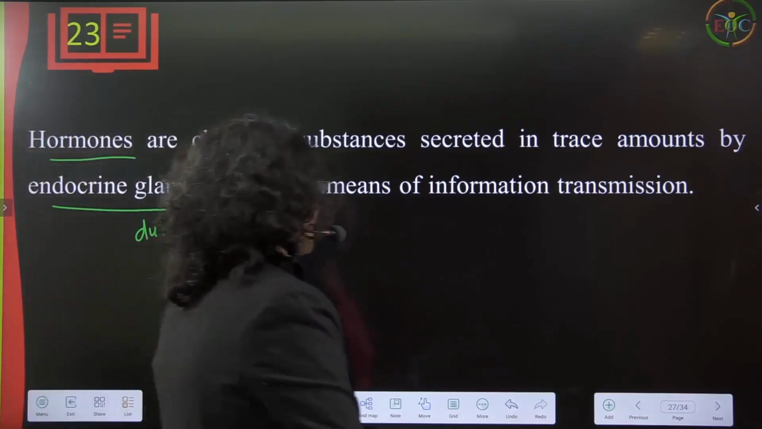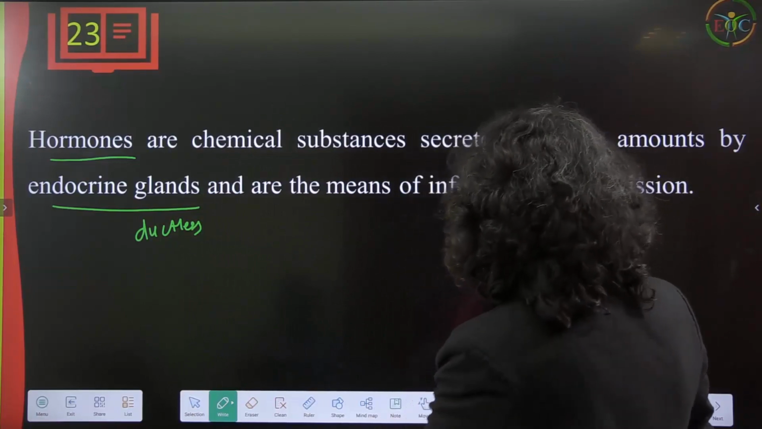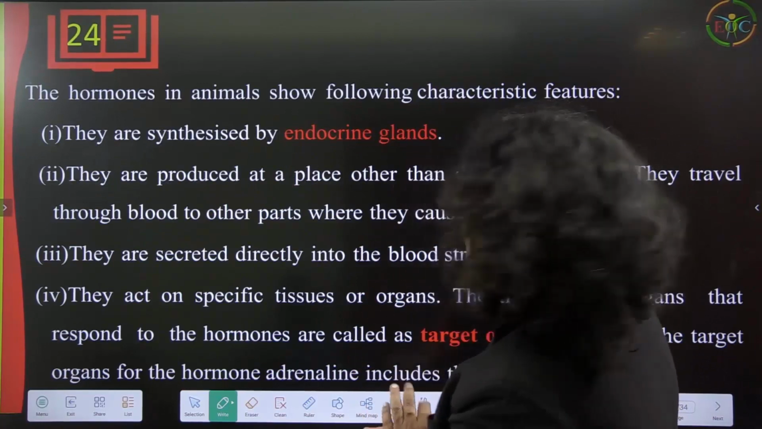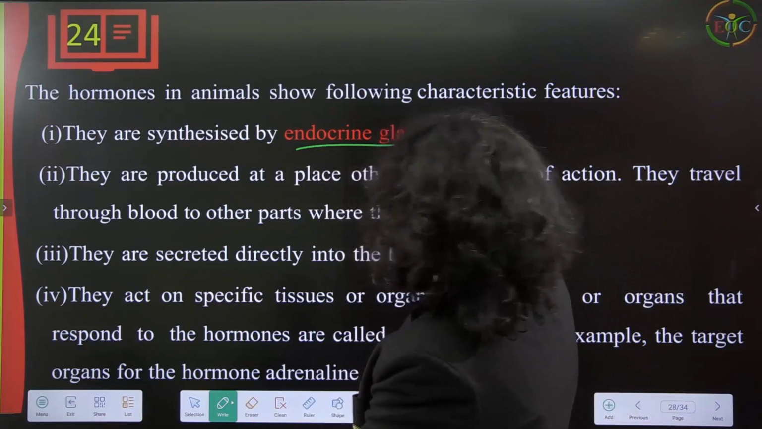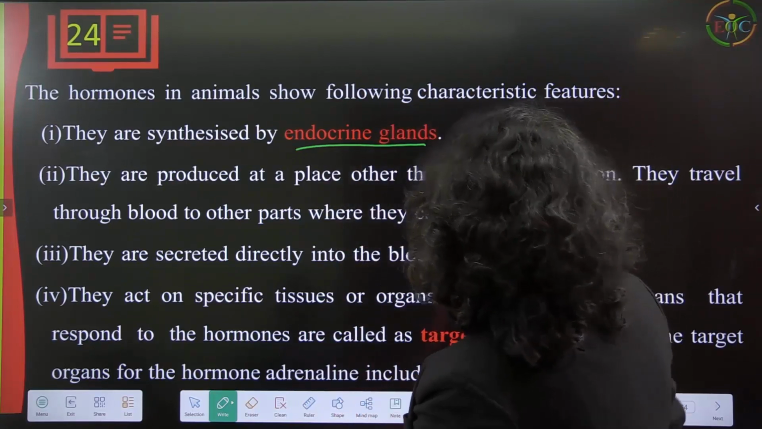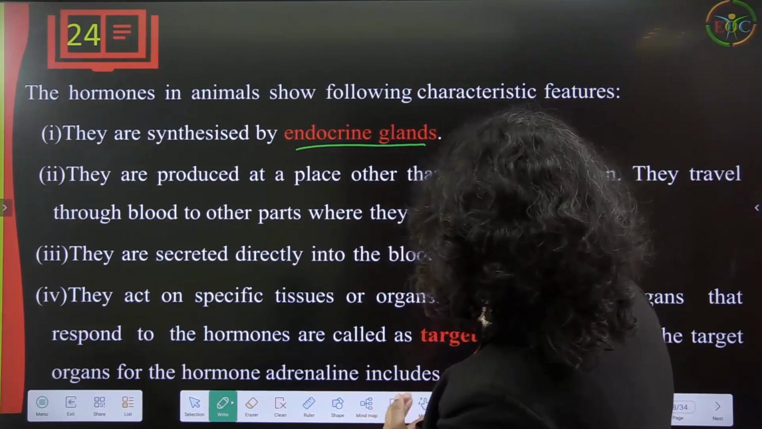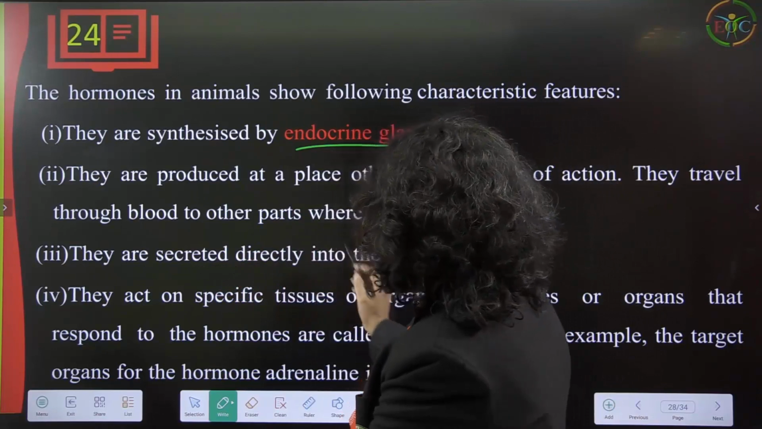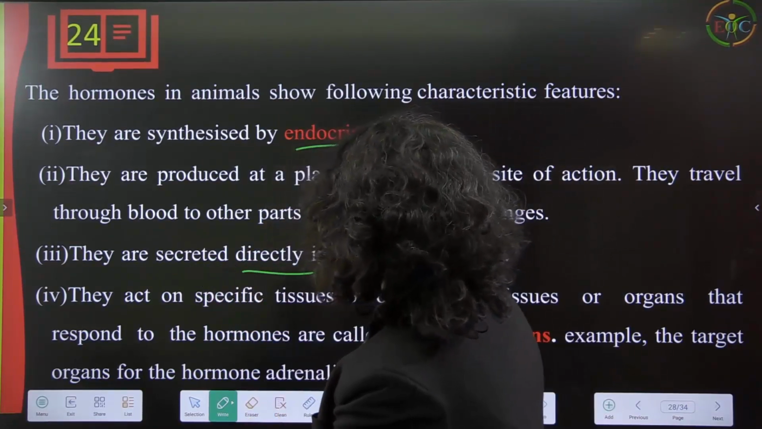Okay, so ductless glands secrete hormones and are the means of information transmission. Now the hormones in animals show the following characteristics: they are synthesized by endocrine glands, they are produced at a place other than the site of action, they travel through blood to other parts where they cause changes, and they are secreted directly into the bloodstream.